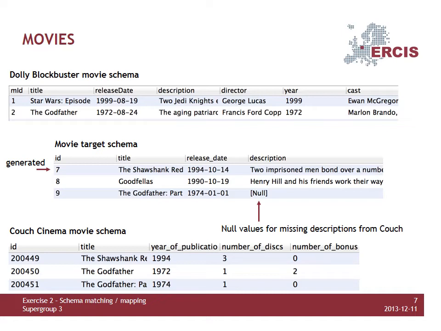Another diversity is related to the release date. Couch's release date is stored as a year type. We transform this into a date type using the 1st of January to replace the missing month and day. All records are written to the merged movie table, which has an auto-generated ID. This auto-generated ID is written back to a mapping table, referencing the original ID.